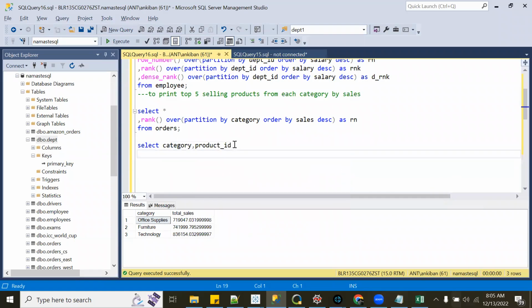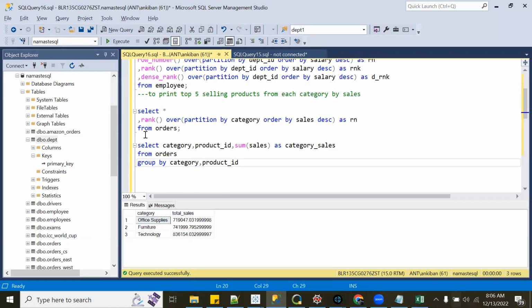First, we have to do sum of sales, right? So I will do sum of sales. And then after that, we have to do the rank. Group by. So I need data at category and product ID level, right? That's when we can do it.